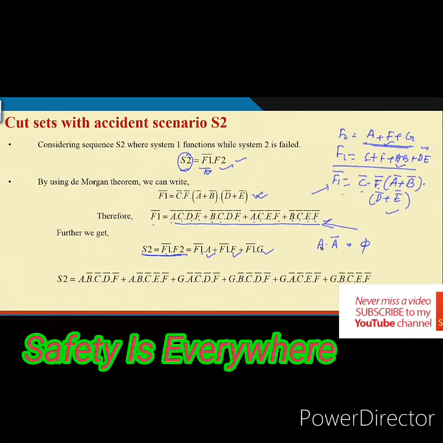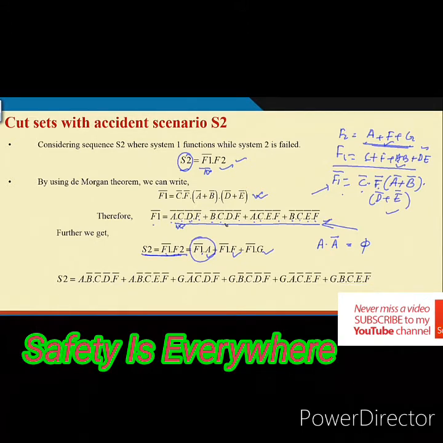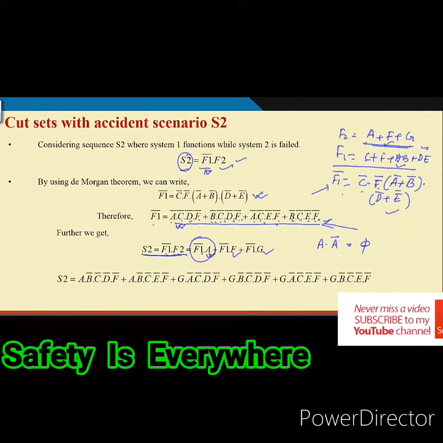As a result, in F1 bar, wherever A is there, all those terms will vanish if we multiply F1 bar with A. What is remaining? B bar C bar D bar F bar and B bar C bar E bar F bar, which will be multiplied by A. That means A B bar C bar D bar F bar, and then A B bar C bar E bar F bar, these two.